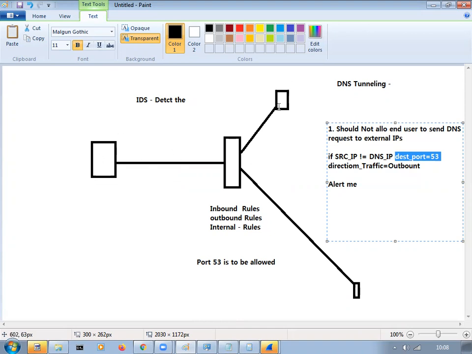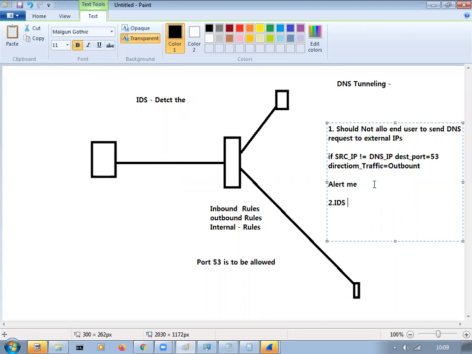If it is not the DNS server, meaning a normal IP, and the destination port is 53, and the direction of the traffic is from internal to external, then please alert me. Even if one event is there, please alert me. That looks to be something suspicious. This is one way you can detect it. Got it, right?